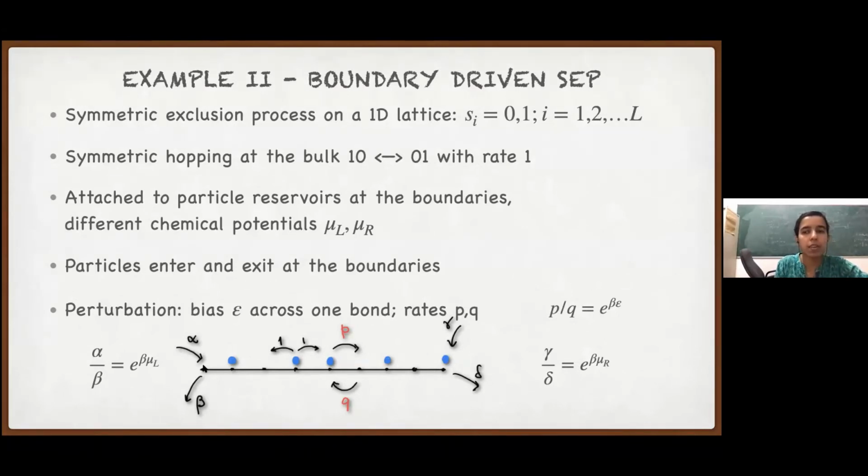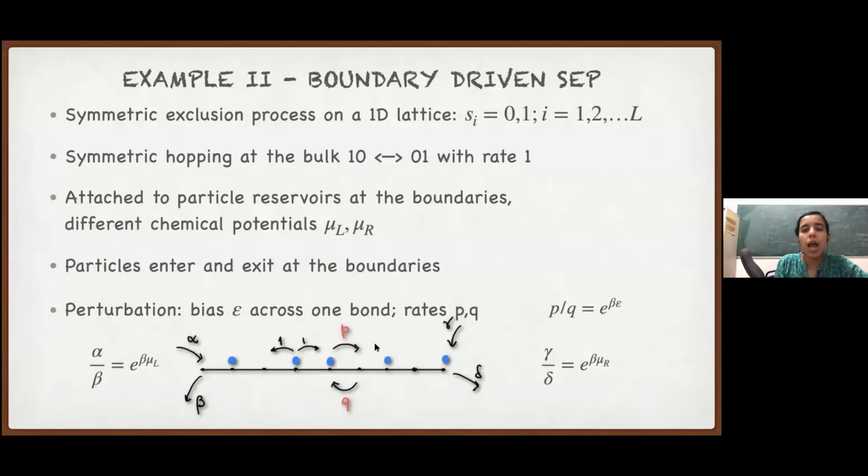If the first site is empty, then a particle can come from the reservoir with rate alpha. And if there is a particle here, that can leave the system with rate beta. Again, local detail balance dictates that the ratio of these two rates should be given by exponential beta mu_L, where mu_L is my chemical potential. You can easily see that this definition of chemical potential is consistent with what we knew about chemical potentials in equilibrium.